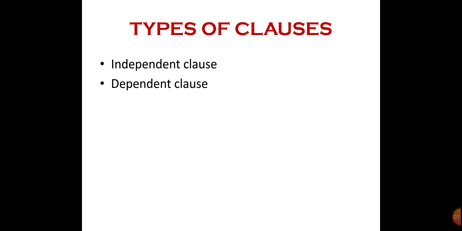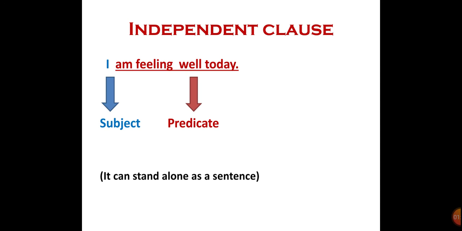Now there are two types of clauses, independent clause and the dependent clause. Now independent clause, as the name suggests, is independent. It can stand alone as a sentence. I am feeling well today. I is a subject. I'm feeling well today is predicate. So whenever there is subject and predicate, it makes it a clause. And since it can stand alone as a sentence, it's an independent clause.